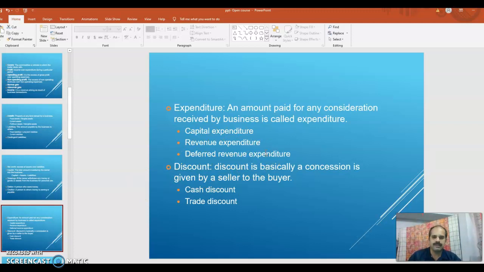You might have heard this term. What is discount actually? It's a concession given by a seller to the buyer. You might have received a discount when you purchased something from a business firm or a shop, right? The discount may be cash discount or trade discount. That we will see later.